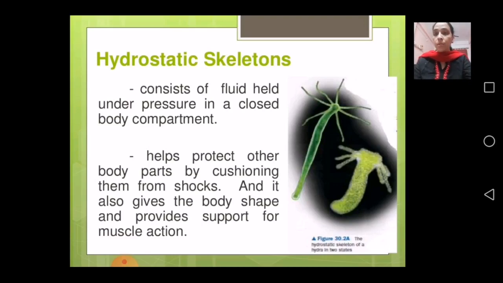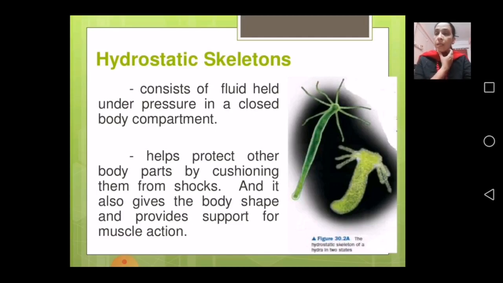They help protect other body parts by cushioning them from shock, and it also gives the body shape and provides support for muscle action. So all these things are very important. Go through all these slides, and if you want to write about hydrostatic skeleton, what the function of hydrostatic skeleton is and what the importance of this type of skeleton is, you can find it out.